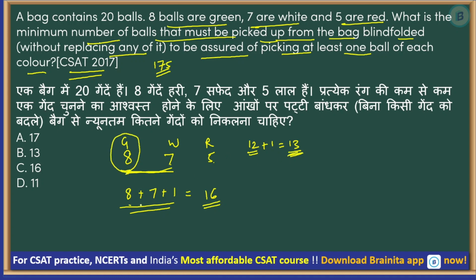Here you have picked 15 balls, so even if you have picked 15 balls, even if you picked all white and reds, you have in fact picked some green balls also, but only when you pick the 16th ball can you 100% say blindfolded that in my 16 balls there should be one ball of each color for 100%. I can be sure of it. Okay, so this is a very important concept. It was repeated in 23. Let us go to the next one.